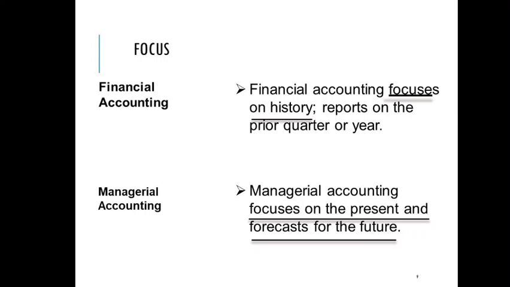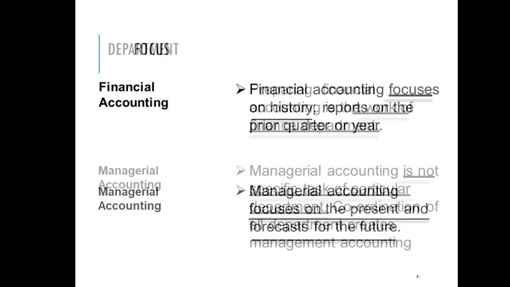But management accounting focuses on the present and forecasting the future. In management accounting, we prepare the reports as and when required by the management, no doubt with the help of financial accounts, but the reports are prepared for future use by the management for taking important decisions of the business.